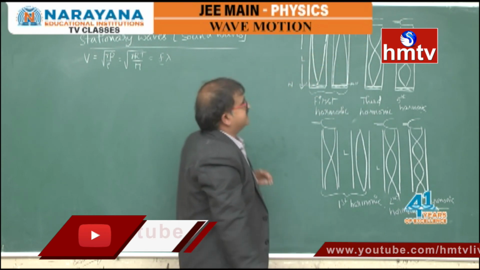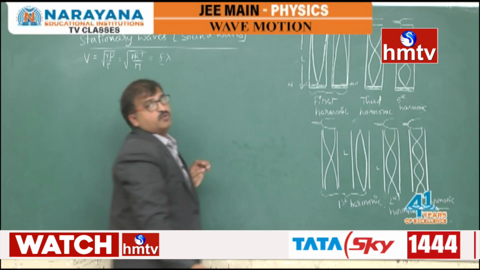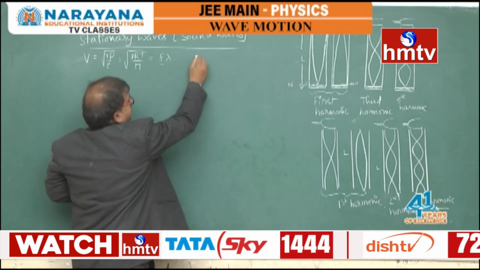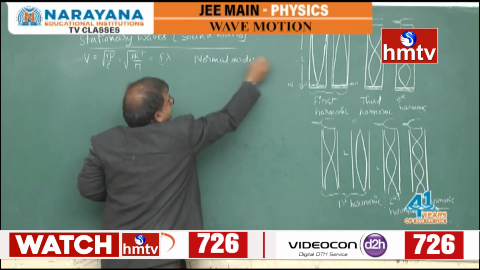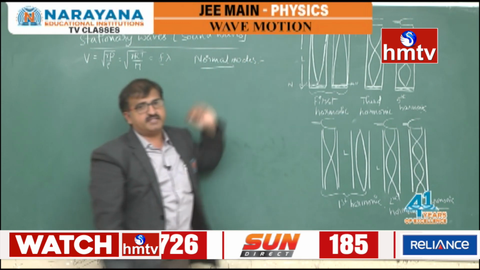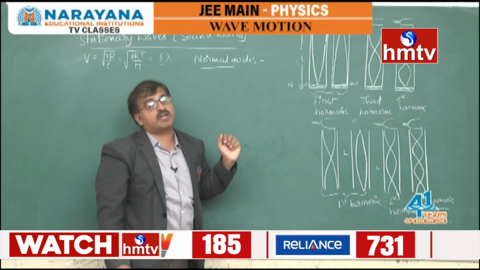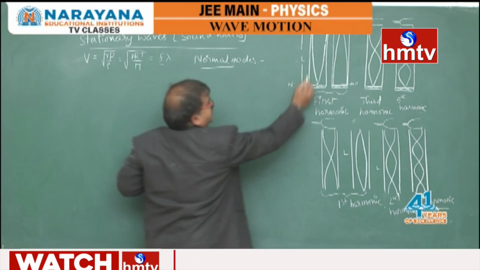Now consider this pipe of length L in the fundamental mode of vibration. That means the number of ways in which these stationary waves can be generated, fitting to that length, are generally described as normal modes of vibration. So here, in that case, there is a node at one end and an antinode at the other.